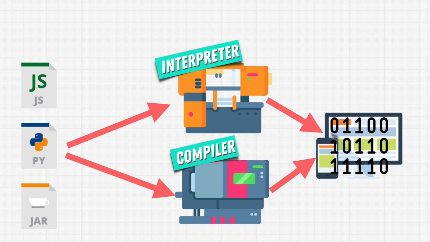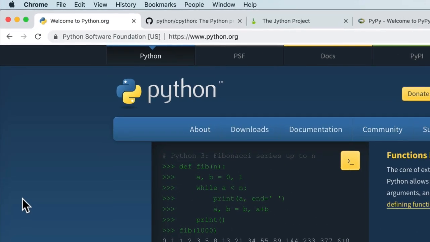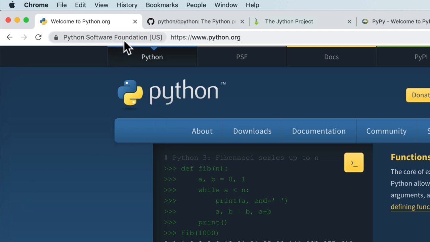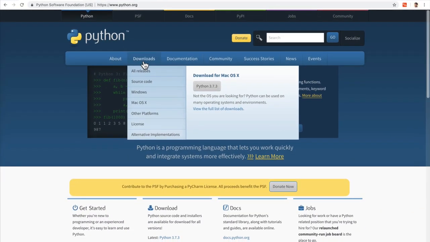So we learned that we need these machines in order for us to write Python, right? How can we get these? Well, we download them. And here we download Python from the Python Software Foundation, from python.org. Now, before we download Python, we're going to wait a little bit, because in this course, I want you to understand why we're doing things, not just follow my videos and not understand the meaning and the fundamentals behind why we're doing things. You should be able to teach what you're going to learn.